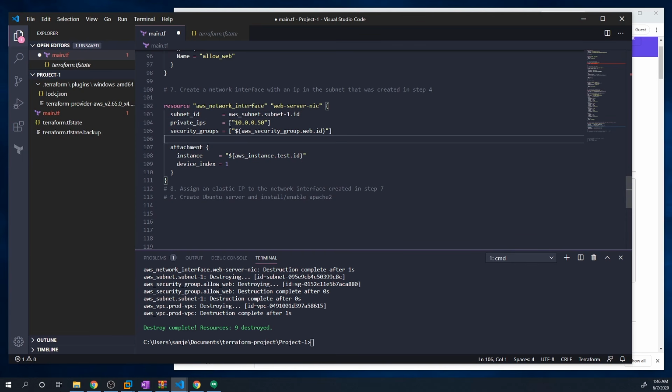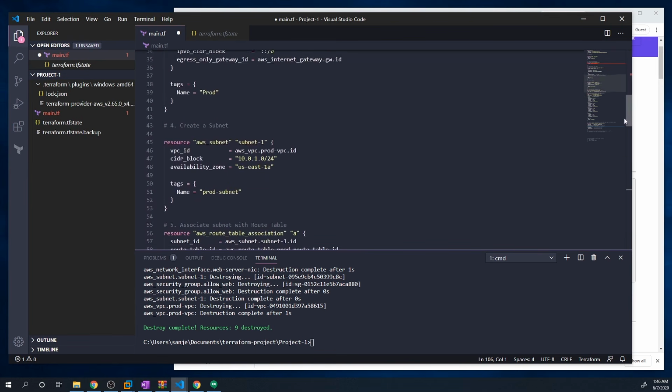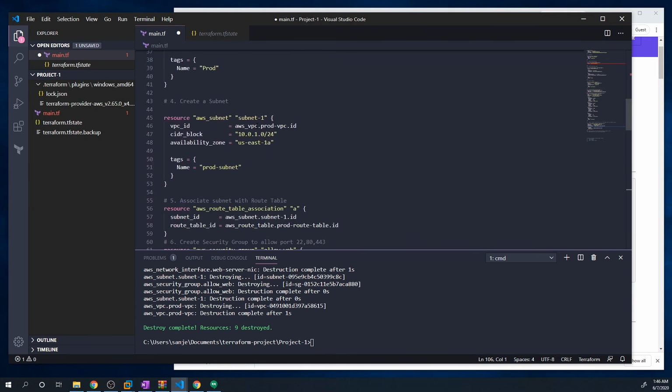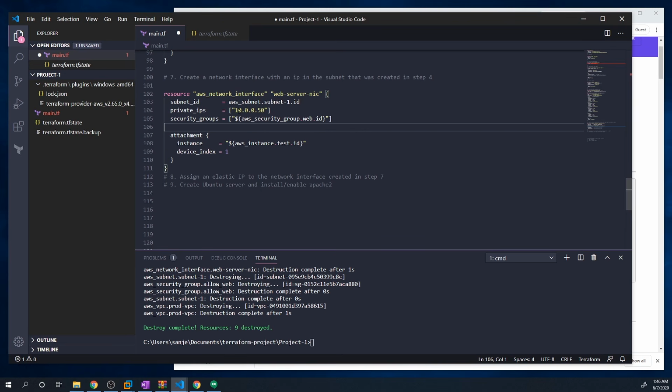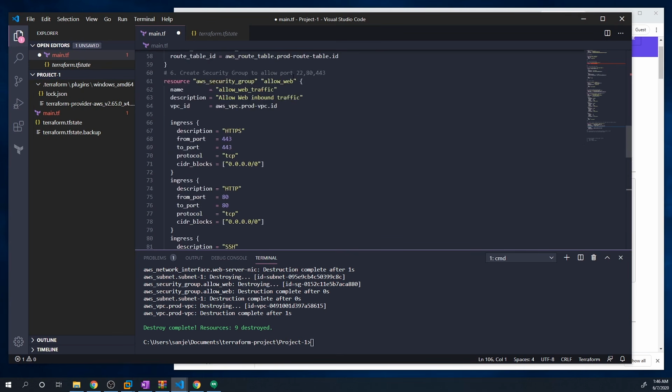And here we need to specify an IP. So what IP do we want to give the server? We can pick any IP address within the subnet. Well, not technically any IP address. AWS is going to reserve a couple of addresses like the .1 and a couple of other ones. So I'm just going to do 10.0.1.50. And then finally, we have to pass in a list of security groups. And so let's pass in the security group that we just created in the step above.